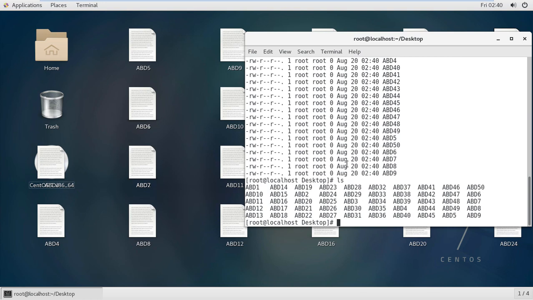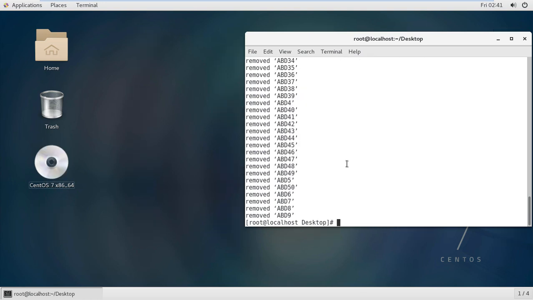Okay, so I want to remove everything. The command is rm -vrf abd*, and after that it will be removed, as you can see. Otherwise you can also use rm -vrf with just a star, but this is very problematic, because every content under the desktop will be deleted.